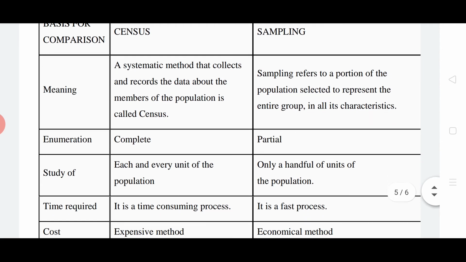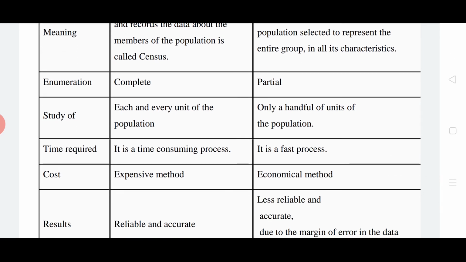Then enumeration: here it is complete. There it may naturally be partial. Partial means we are taking only a few samples, a few items only. Then study: here we study each and every unit of the population, while only a handful of units of the population are studied under a sample survey. Time required: census is naturally a time-consuming process, while sample is a fast process. Any process which is time consuming is actually expensive also. So census survey is expensive, and sample survey is economical.